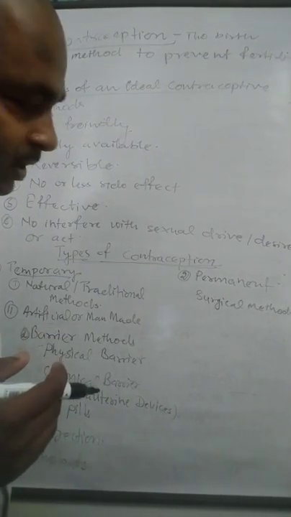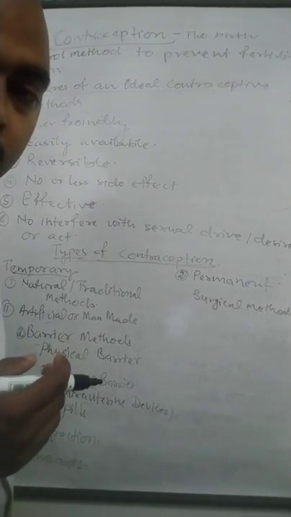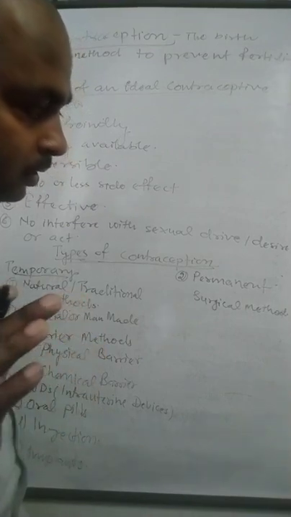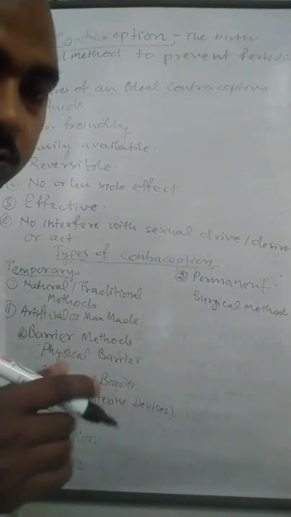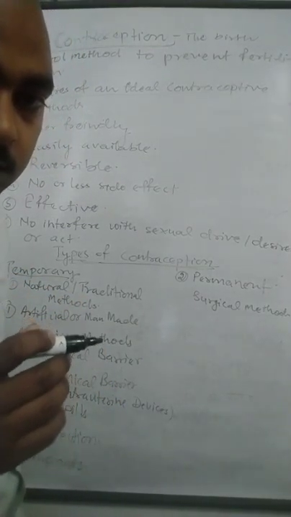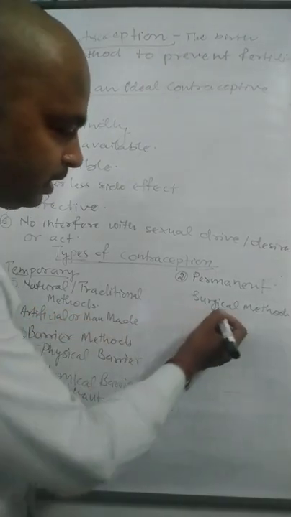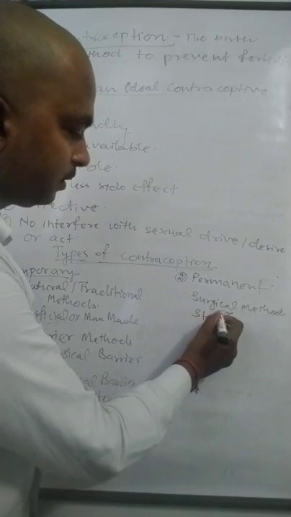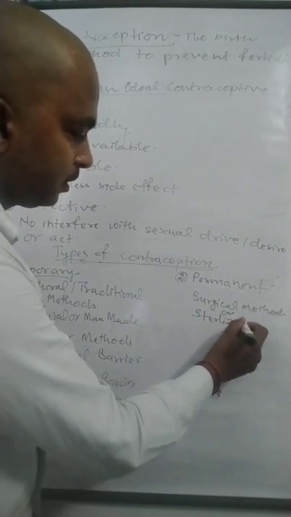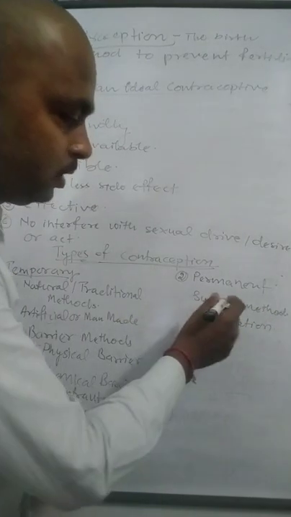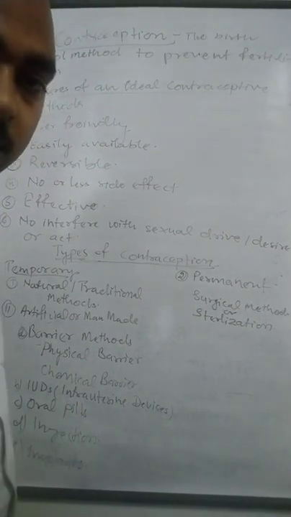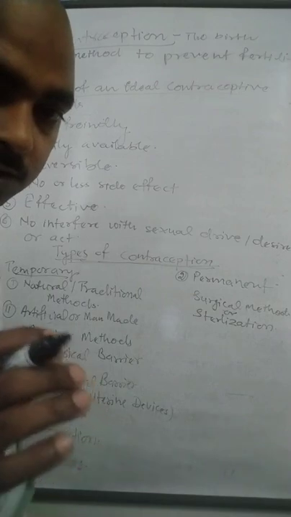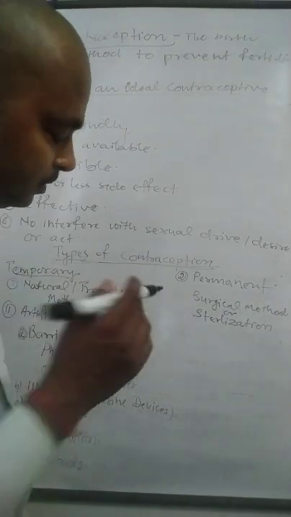Because this method is poorly reversible. Its reversibility is very poor, so we put it in the category of permanent methods. It is also known as sterilization.